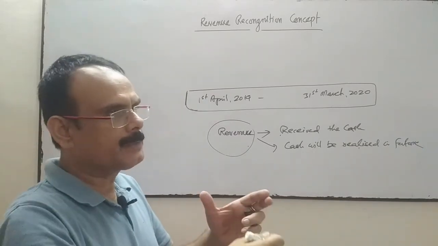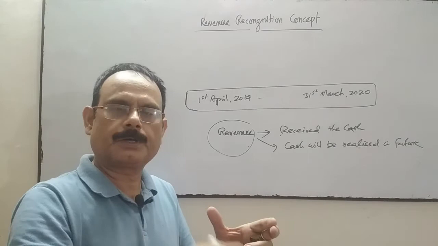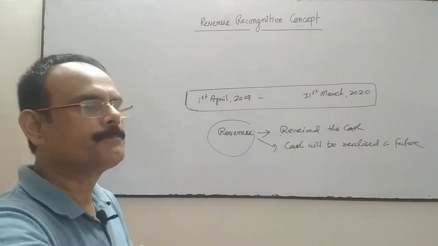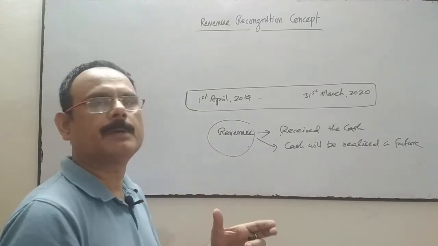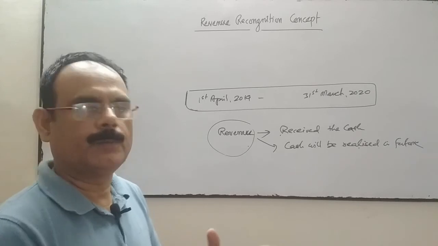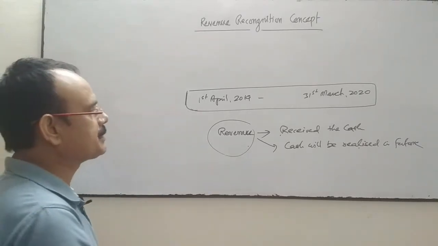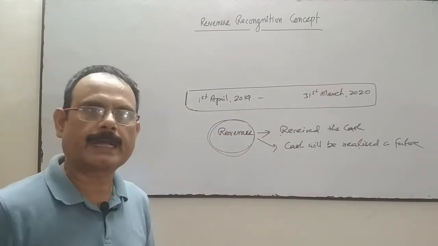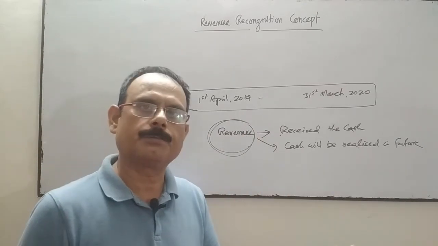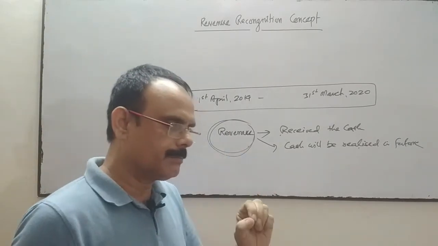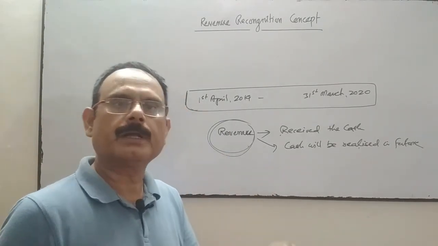When the title of the goods is transferred to the buyer, whether the buyer has paid the amount or has not paid, it is immaterial. When ownership is transferred, then it comes under revenue. Goods sold for cash or goods sold on credit, both come under revenue. So income earned but not received is our revenue.